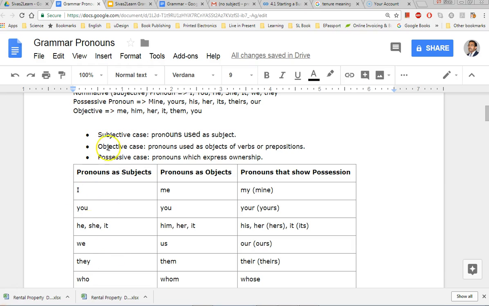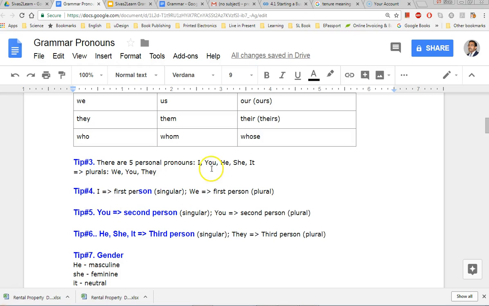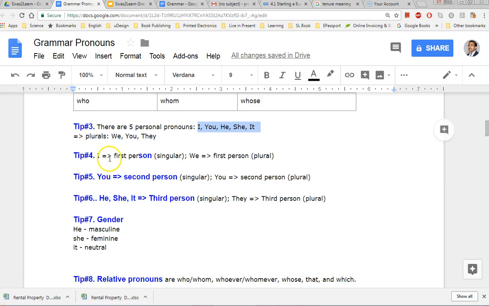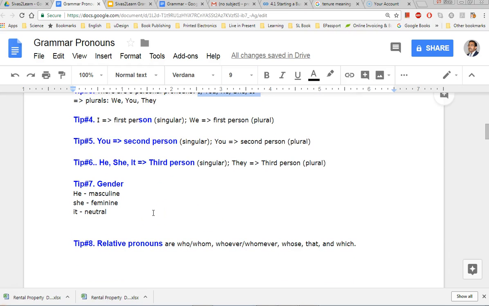So there are subjective pronouns, objective pronouns, and possessive pronouns. And they have to agree in number, so singular and plural. I, you, he, she, it are singular, and we, you, they are plural. First person I, second person you, third person he, she, it. First person plural we, second person plural you, third person plural they. They are gender sensitive. Masculine is he, feminine is she, and it is neutral.